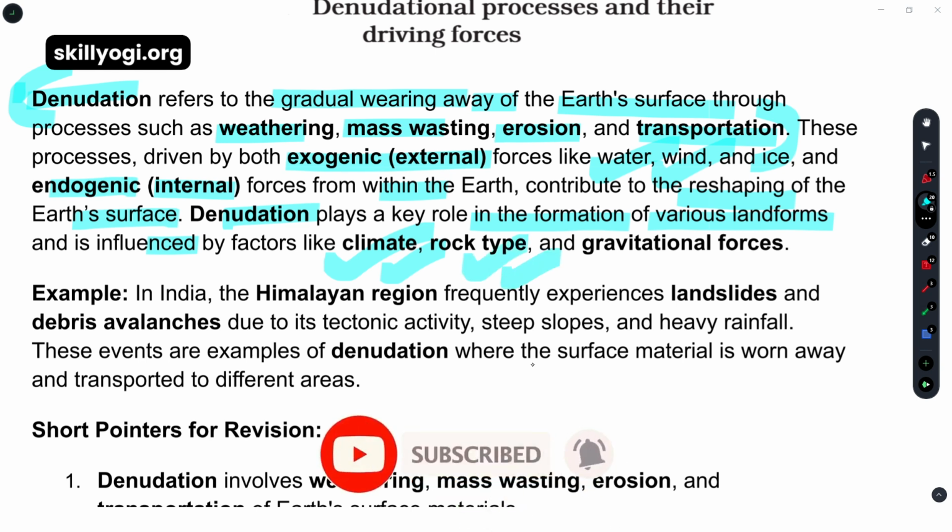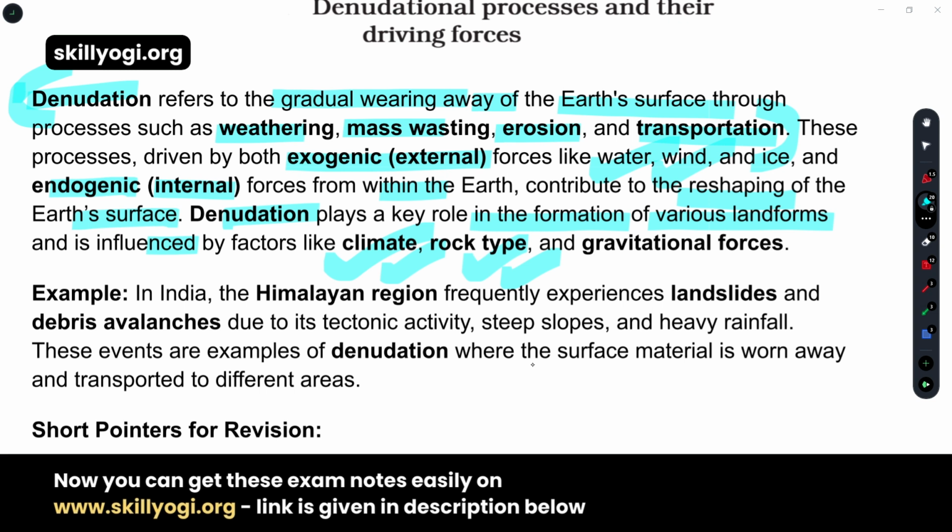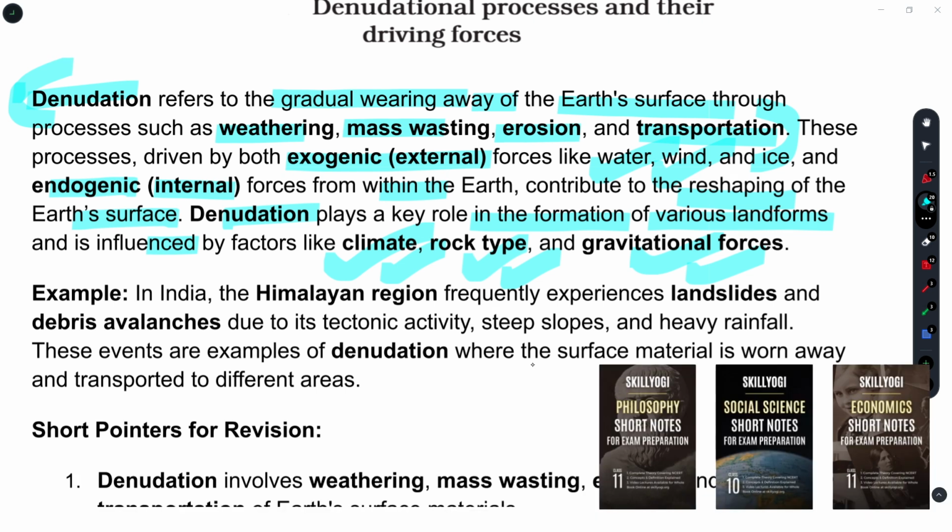Second is rock type, the components or compounds through which rocks are formed, which differ from each other. So rock type is also an influencing factor, and then gravitational force. Those three are influencing the various kinds of landforms and also the denudation process.